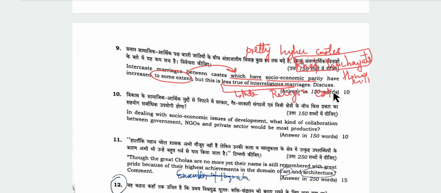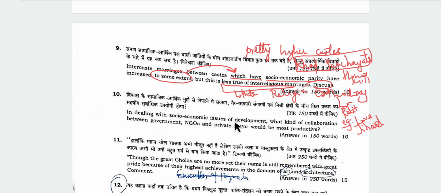First can be religious orthodoxy. In some religions, inter-religious marriages are not deemed valid. You can give examples about some religions also, and also some currently prevailing political factors which inhibit inter-religious marriages. You can give the example of the love jihad narrative, which hinders inter-religious marriages. And then you can conclude accordingly.